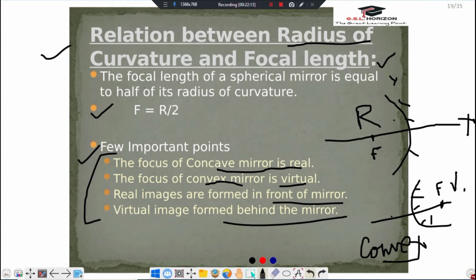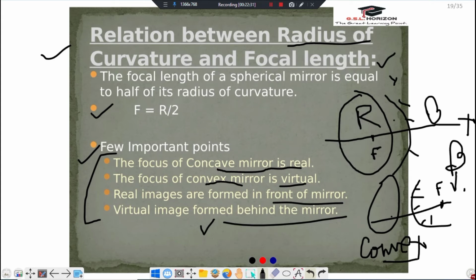Real images are formed in front of mirror. Those images which are real are formed in front of mirror like this. And virtual images are formed behind the mirror like this. It is behind the mirror.